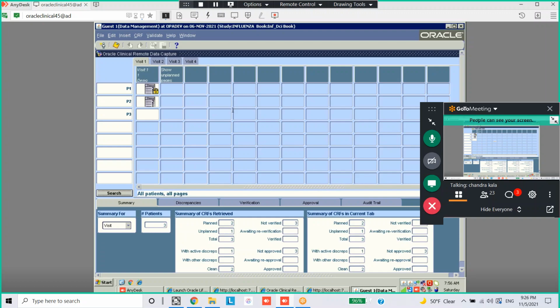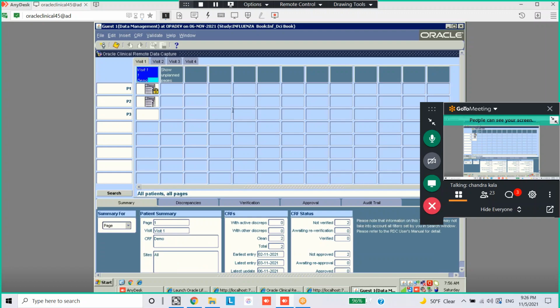If you select visit 1, under that, whatever DCIs you have added will all be displayed. Only one DCI we added, that is demography. See, visit 1, demography, visit number 1. Demo is the DCI name. So, show unplanned visit pages. In case you have another DCI, it will be here in place of show unplanned.